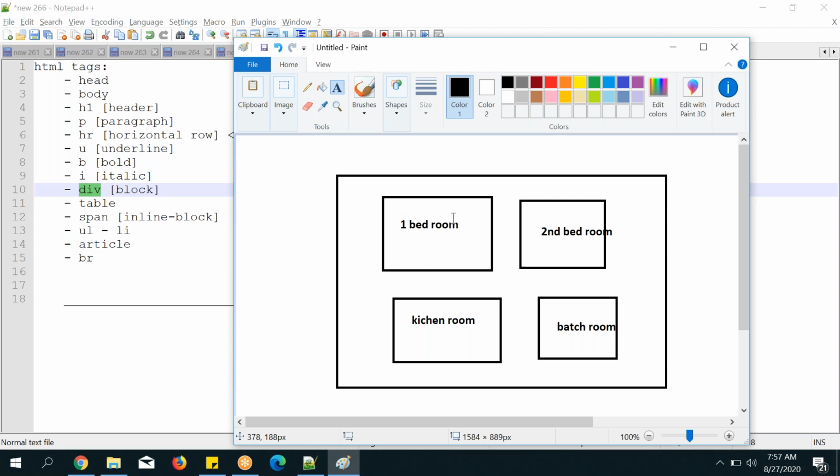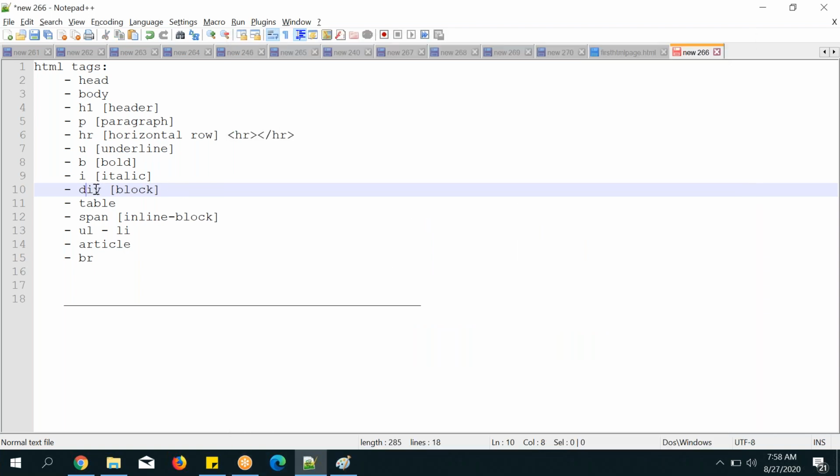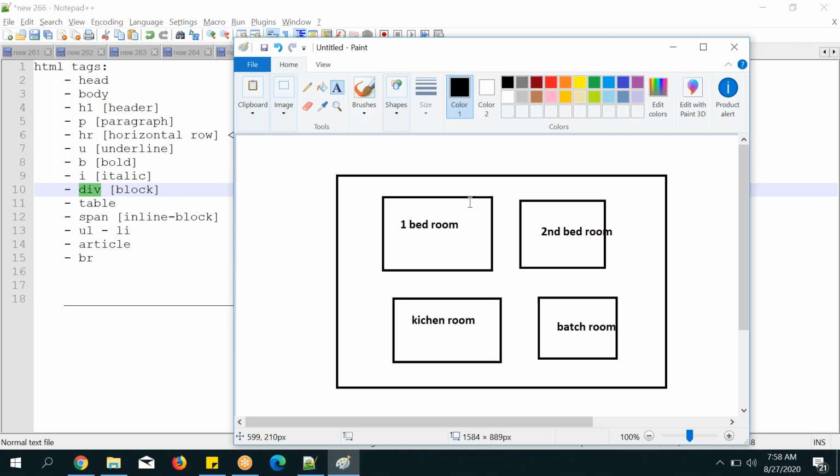I mean to say, a block means some space is occupied. That is called a block. So div is nothing but a container like this. It is a container, and however you want you can use it.